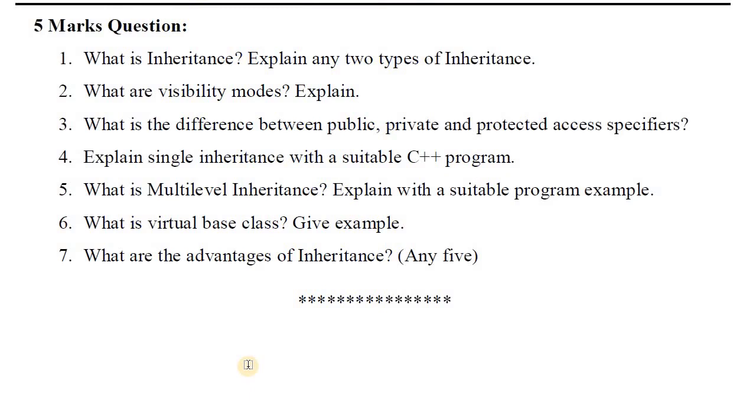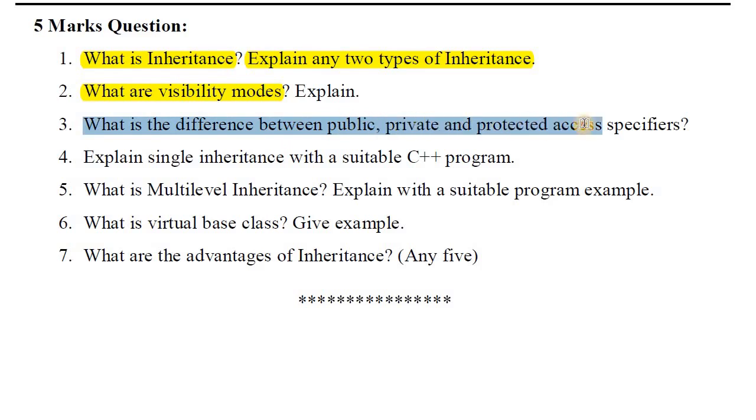Here are some important questions which are repeated in examinations. What is inheritance? Explain any 2 types. What are visibility modes? Public, private, and protected; they are used when we are creating a derived class. What is the difference between public, private, and protected access specifiers? Public members are transferred to the new derived class, private members are not transferred, and protected members are also transferred to the new class.